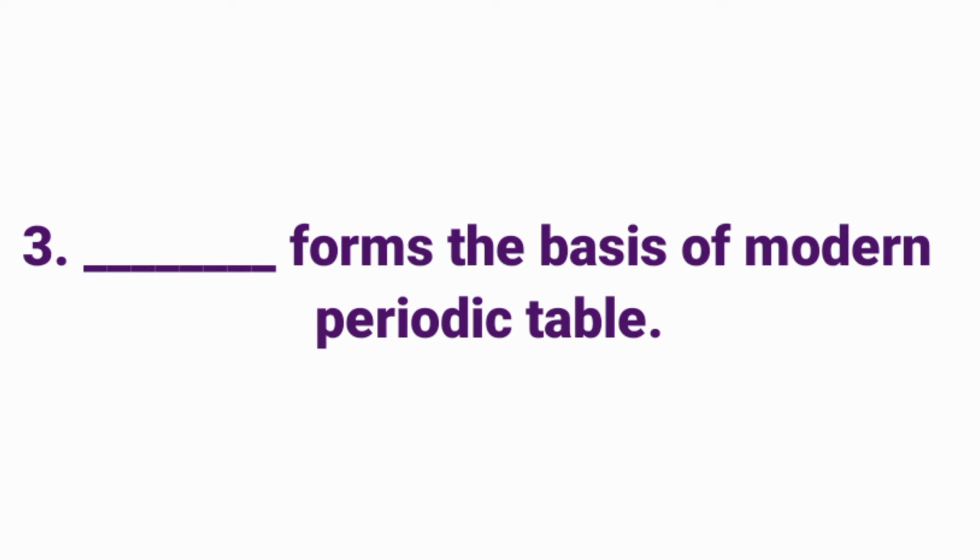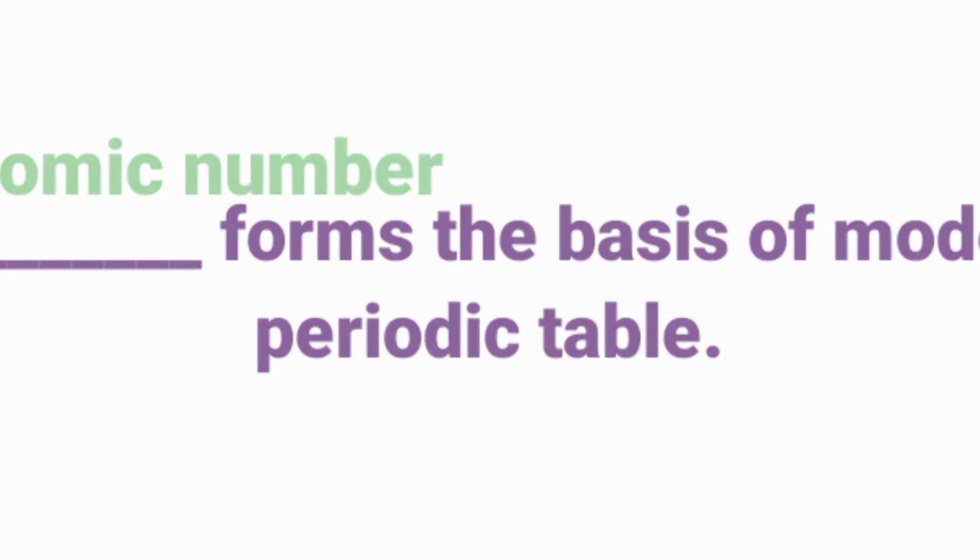Dash forms the basis of modern periodic table. Answer: atomic number.